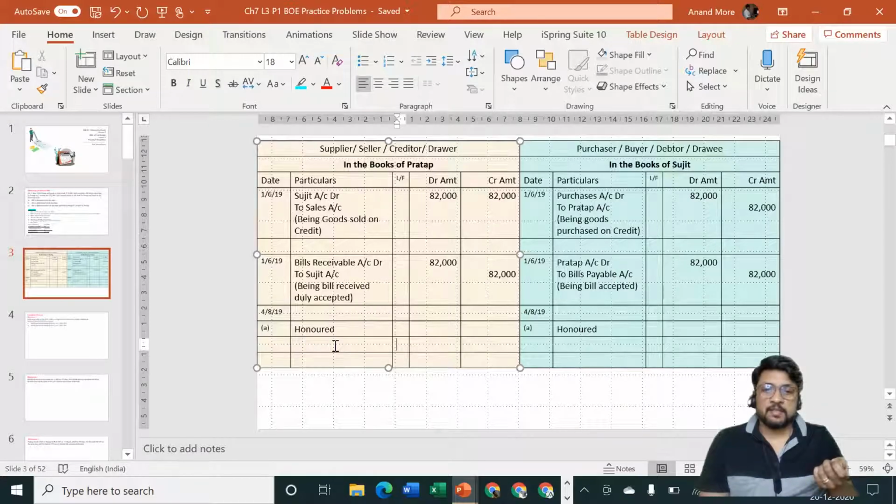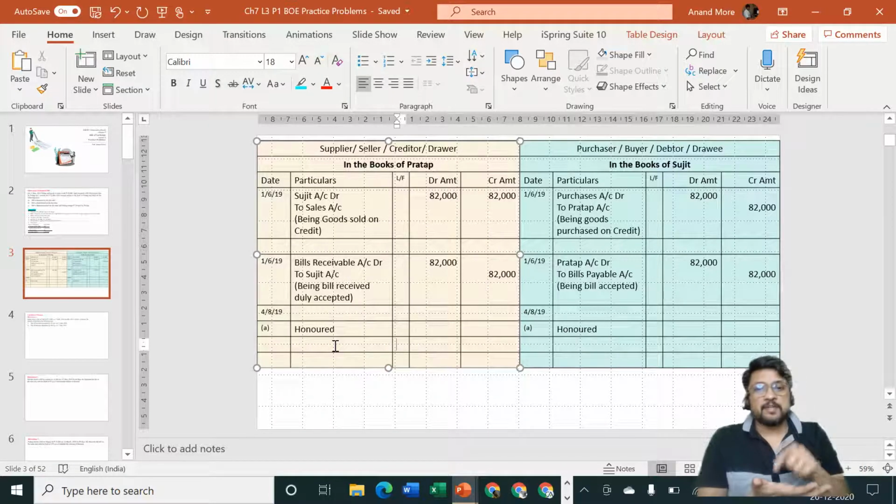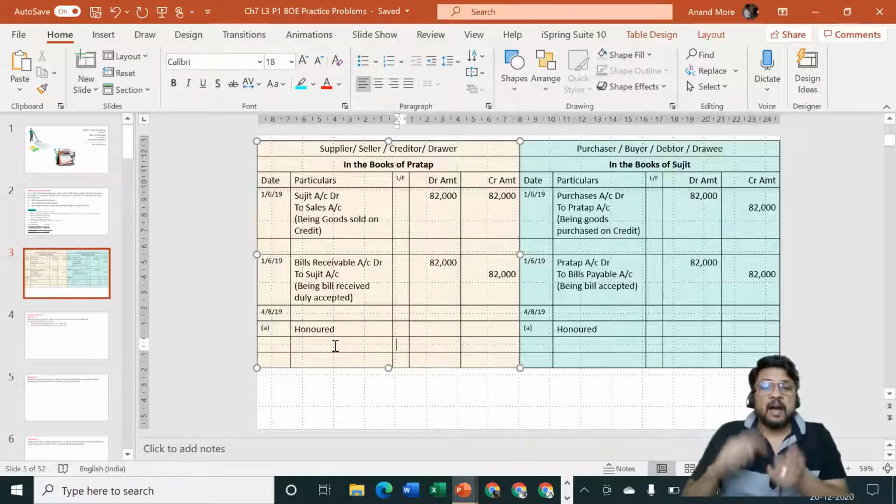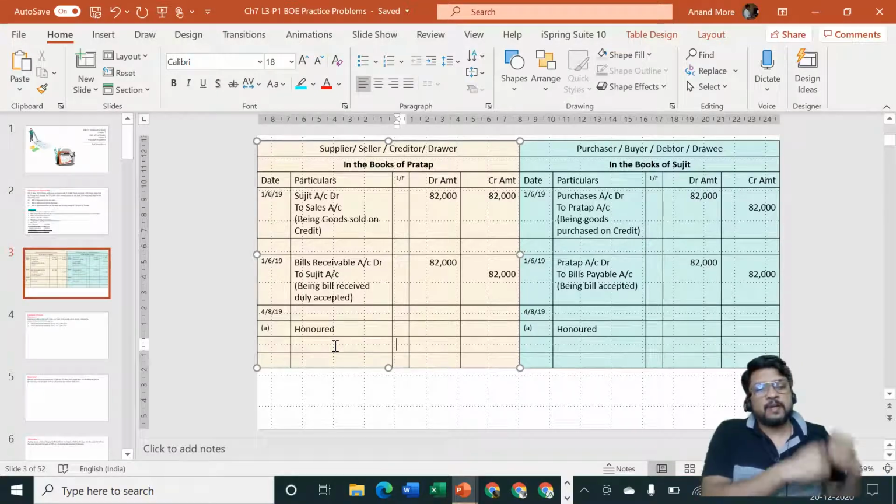On 4th of August, Pratap came to his office, opened his cash box, found a bill, read the bill, due date of the bill, found that it is 4th of August only, same date. Then he checked the address. The address was of Sujit. He went to Sujit's office, showed him the bill. Sujit welcomed him. Sujit asked him to sit on the chair, counted the cash, gave it to Pratap, and asked Mr. Pratap to write on the bill of exchange that the money is duly received from Sujit in full settlement on 4th of August. Pratap signed that particular bill and gave it to Sujit. Sujit may either file it in his file or Sujit may destroy it and throw it away.